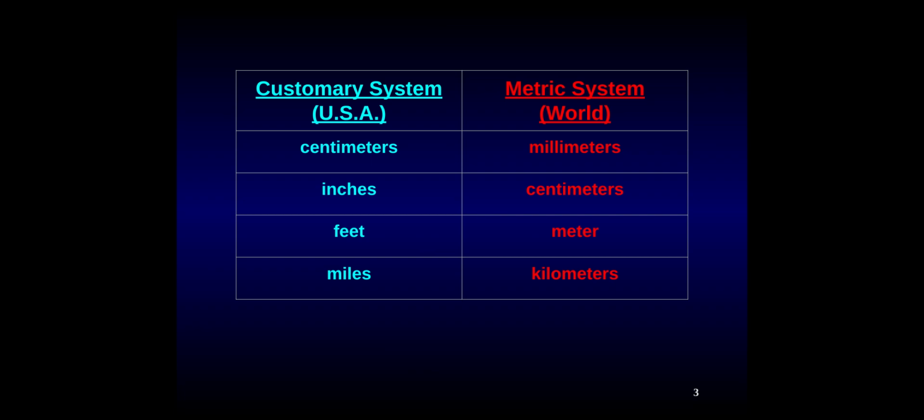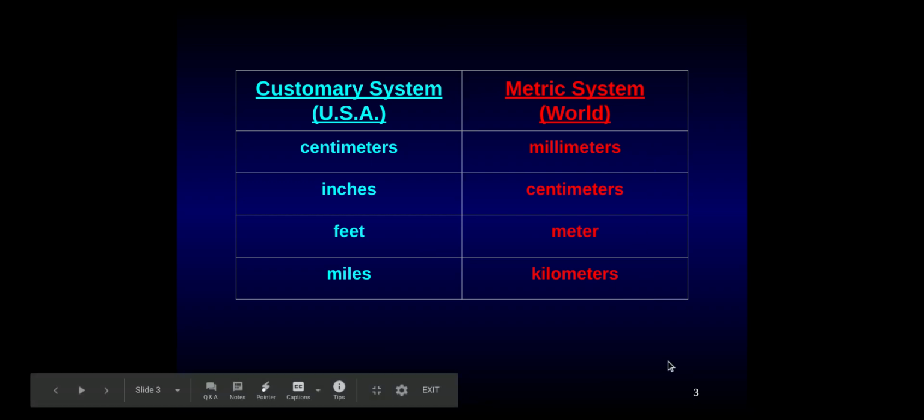So, like I said, in the United States, we use the customary system. We use centimeters, inches, feet, and miles. Where in the metric system and other places in the world, they use millimeters, centimeters, meters, and kilometers.